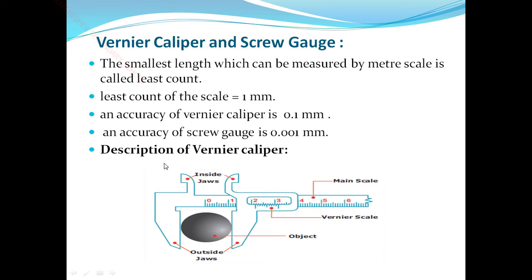Okay, so this is the upper jaws, the inside jaws. This is the lower jaws, that means the outside jaws. This is the Vernier scale, this is the main scale. The object is put between the two jaws, so we measure the length. Okay, so that is the description of Vernier calipers.